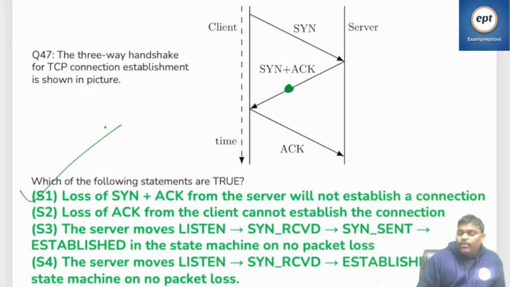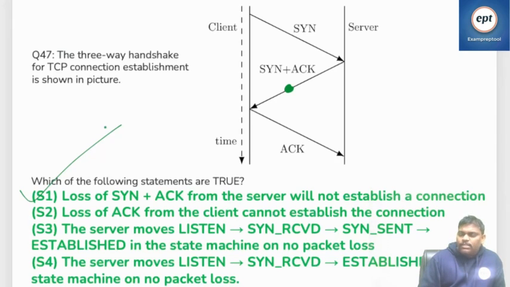Loss of ACK from the client cannot establish the connection. When the server sends SYN, the client should say ACK. If the client doesn't, no problem, because the server is the superior. But when the client sends SYN, the server compulsorily has to send ACK.